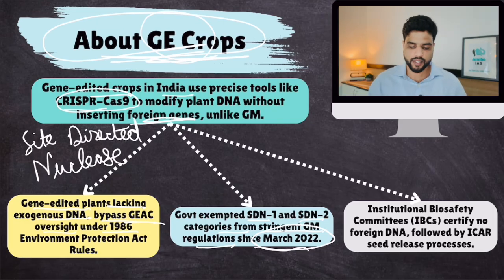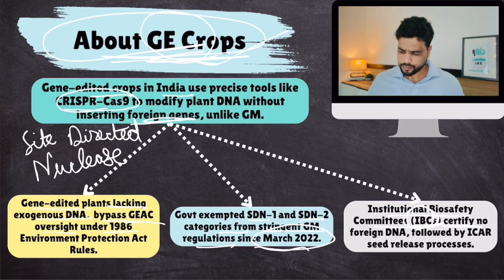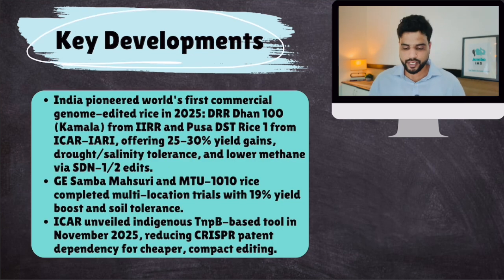That's true, it doesn't require any GEAC approval, but it needs some approvals. It needs an Institutional Biosafety Committee certificate that no foreign gene has been added. This IBC certificate is required, certifying that you have edited the DNA but you're not adding any foreign gene. This is required in GE crops. That's about it.